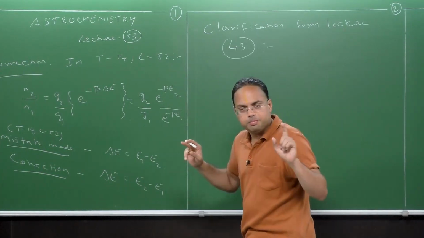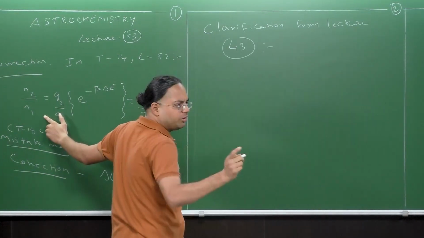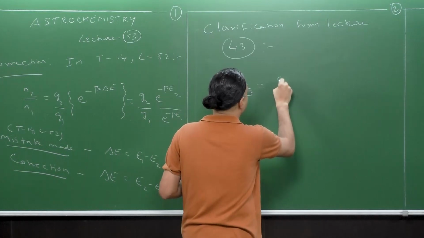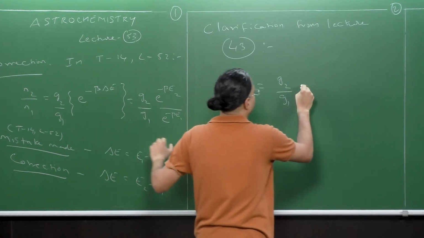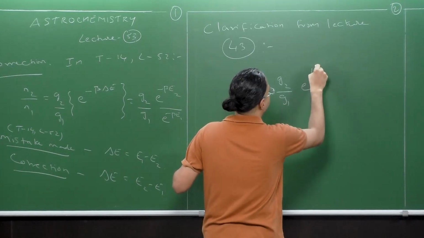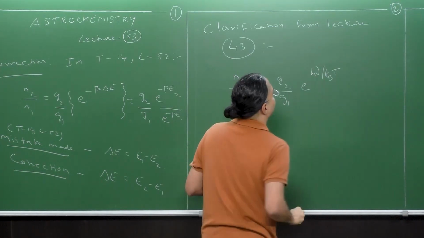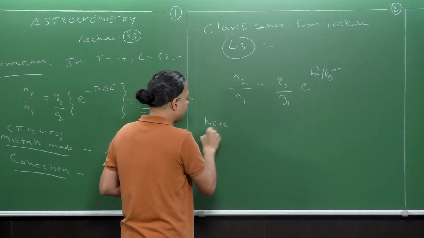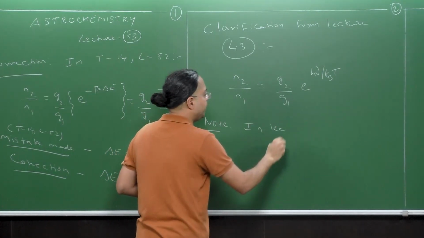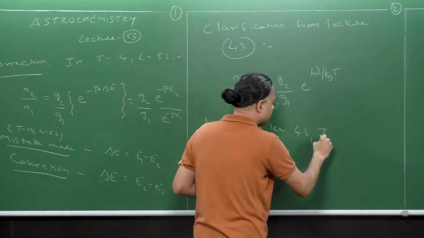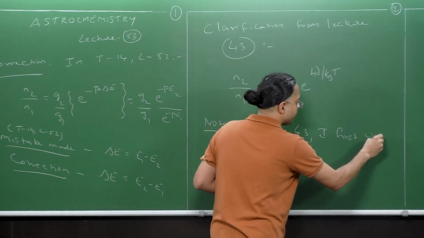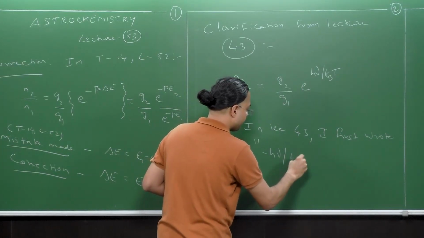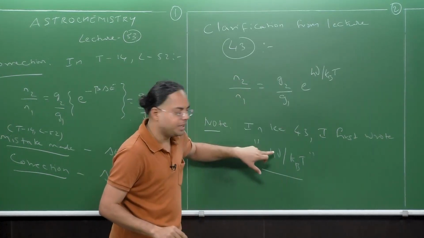Okay. Now I want to tell you that there was one particular stage where we used the expression N2 by N1 is equal to G2 by G1 times e to the power h nu by kBT. Recall, right? Now, note that in lecture 43, I first wrote minus h nu by kBT, right?